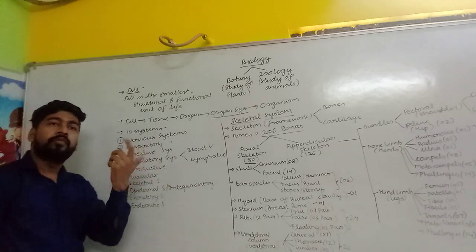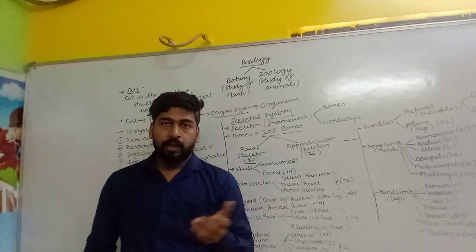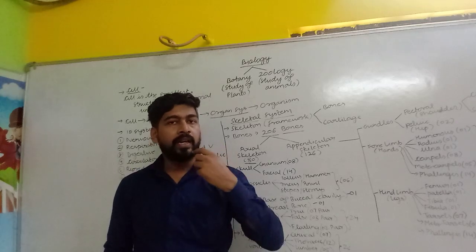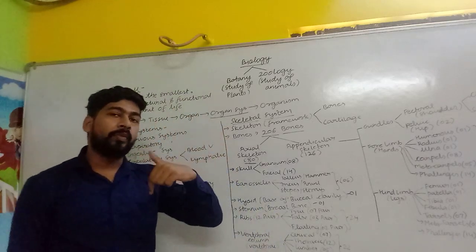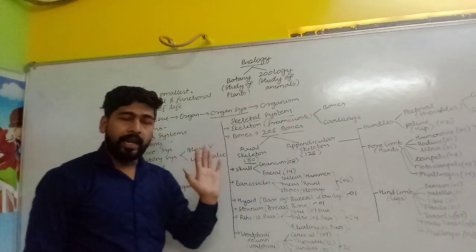Digestive system from mouth till anus. We are having an alimentary canal. Alimentary canal made up of so many parts like mouth region is there, then buccal cavity, then pharynx, then esophagus, then stomach, then small intestine, large intestine, and finally anus.